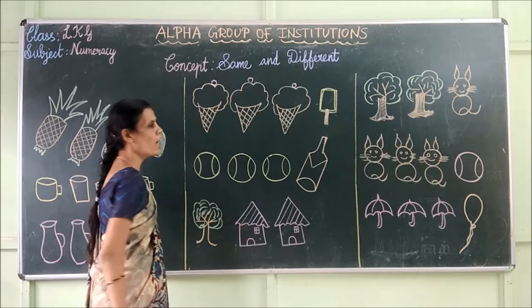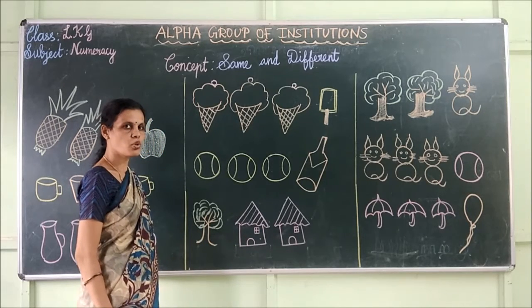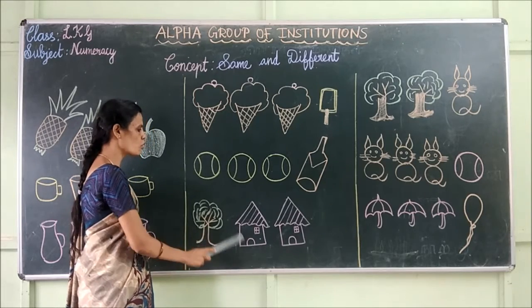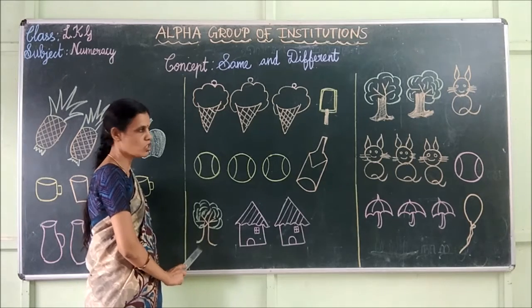This is also a house. Which one is different from this group? Yes, tree does not belong to this group. Tree is different from this group.